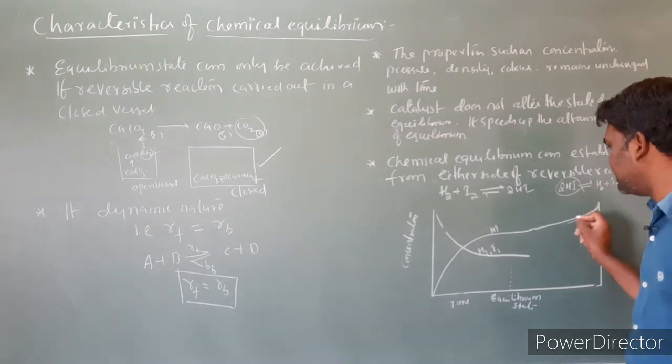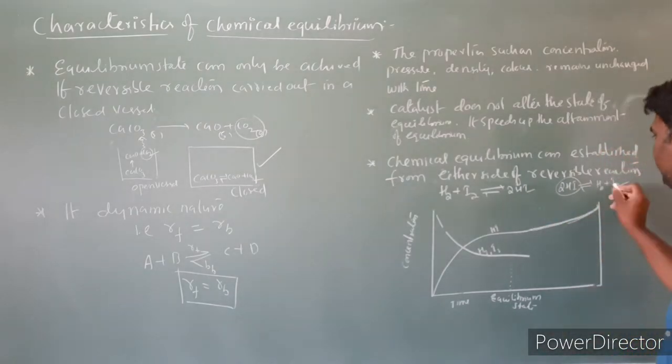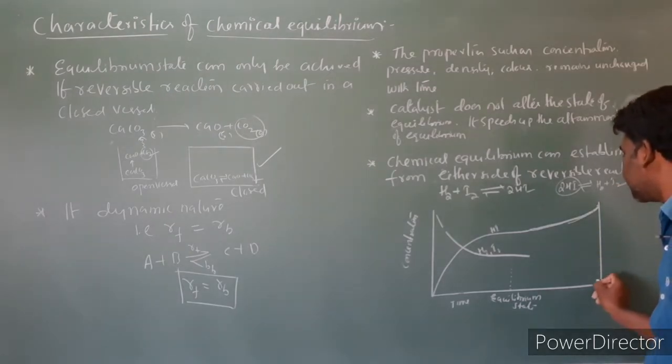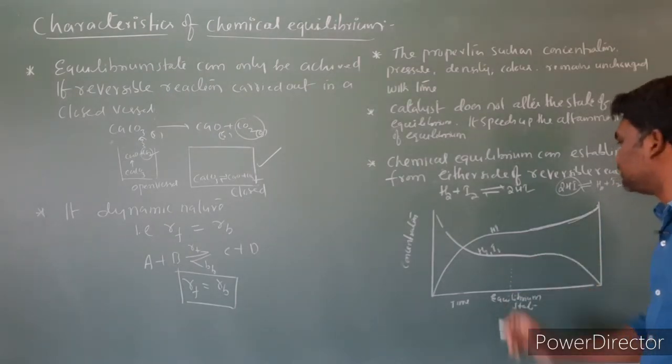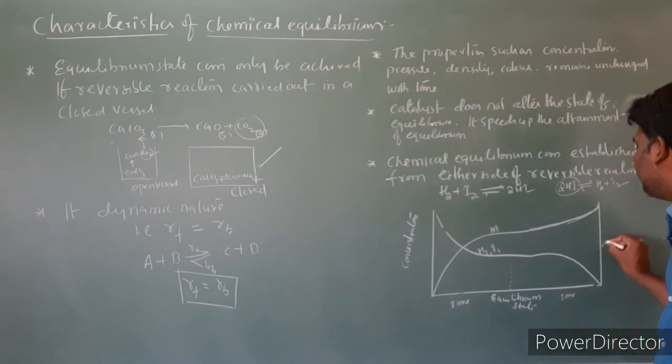So the concentration of reactant, HI, is going to decrease. And the concentration of product, what is the product? H2 and I2 is going to increase. The concentration of product is going to increase with time. This is nothing but what?